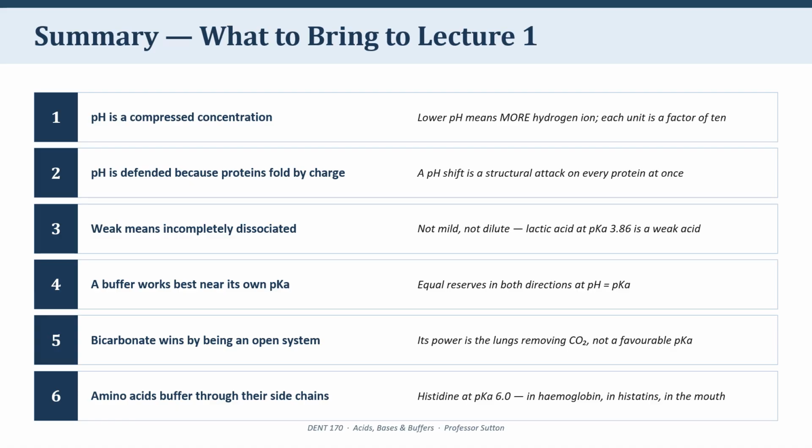5. Bicarbonate is the most important buffer in blood despite an unhelpful pKa. And the reason is that it's an open system. The lungs are continuously removing carbon dioxide. And 6, and I want this to stay with you, amino acids and proteins are buffers. They do it through their side chains or side groups, and histidine at pKa 6.0 does nearly all of the work. In hemoglobin, it buffers your blood. In histatins, it buffers your saliva. And in plaque, bacterial metabolism of arginine and urea raises pH directly.